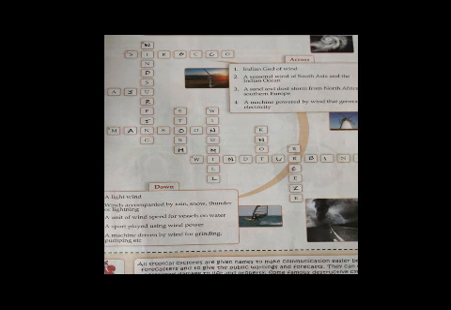Seventh one, a unit of wind speed for vessels on water. So it is called knot. A unit of wind speed for vessels on water is called knot. So you can write K-N-O-T, knot. See the eighth one, a sport played using wind power. So a sport played using wind power is called wind surfing. In the snowy area, this type of sport takes place. Ninth one, a machine driven by wind for grinding, pumping, etc. Ninth one is called windmill.